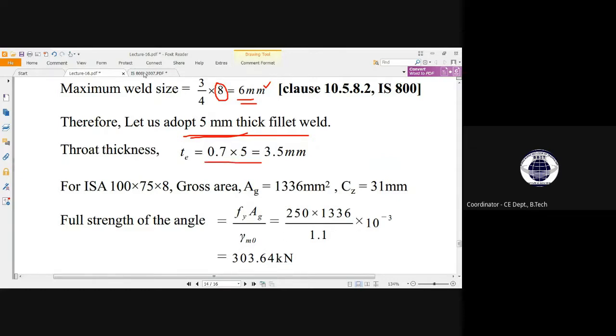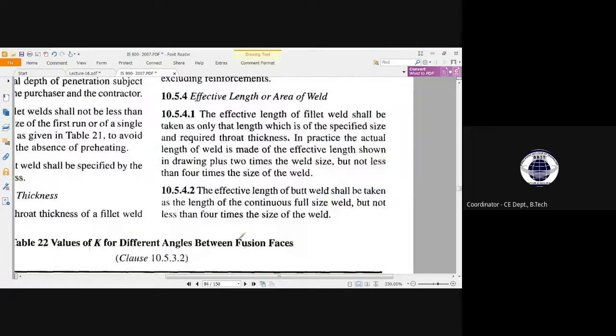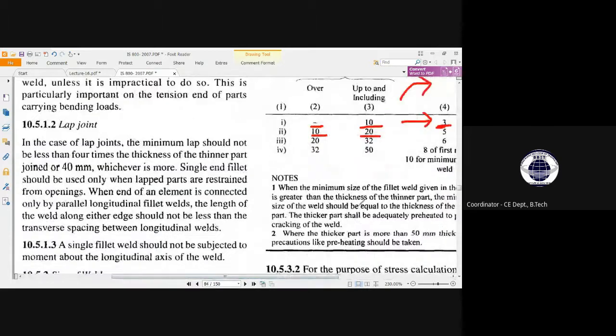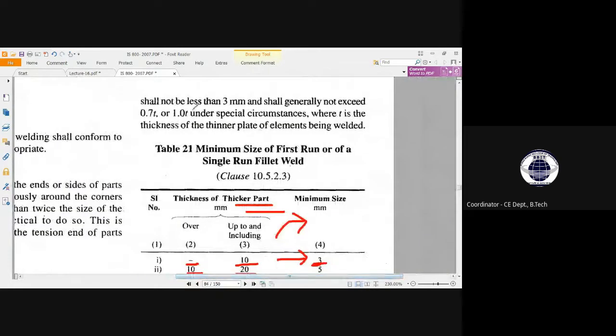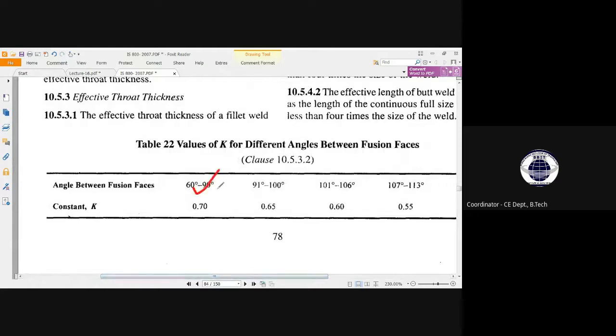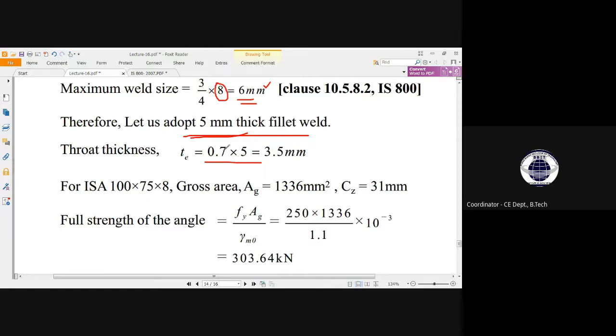So we know that the effective throat thickness of fillet weld shall not be less than 3 millimeter and shall generally not exceed 0.7 T. Here, because the angle between the fusion faces is not given, we will assume the welding connection to lie between 60° and 90°, meaning it will lie in the right angle triangle form. That is why 0.7 T has been taken here.